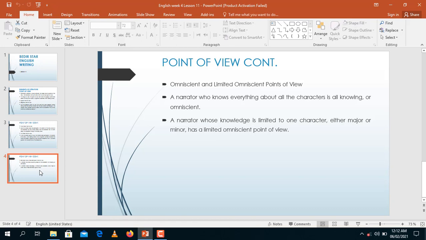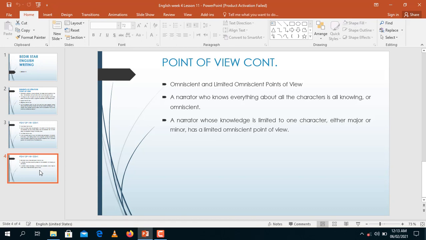And a narrator whose knowledge is limited to one character, either major or minor, has a limited omniscient point of view. Don't get confused with these words. This is just how much you know a character. Do you know that character, or do you know the person very well, or are you just writing something based on how you want that person to develop? So it all depends on what angle you're writing, a fiction or non-fiction story.